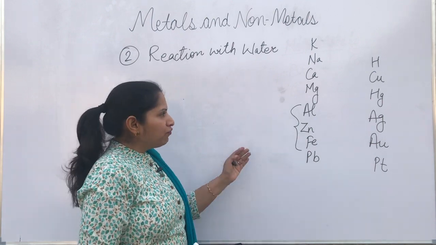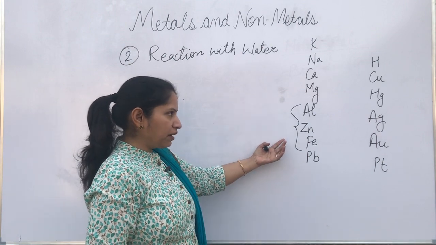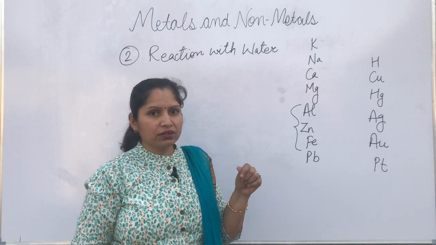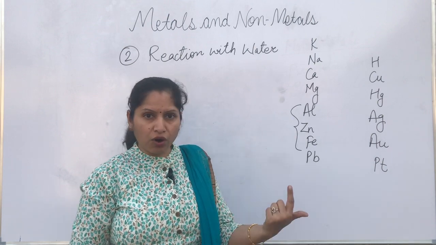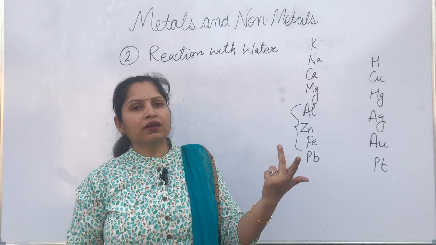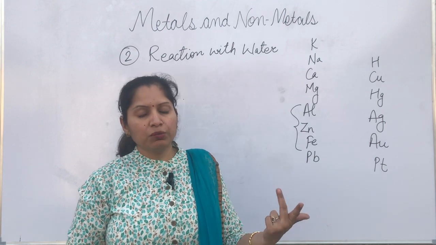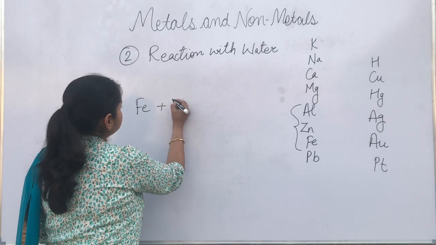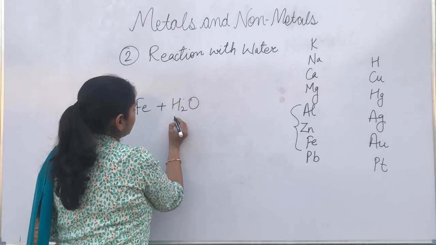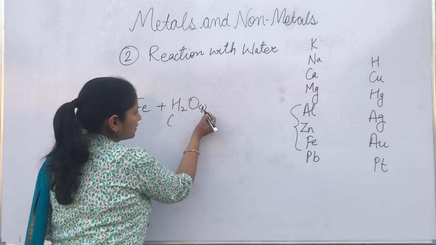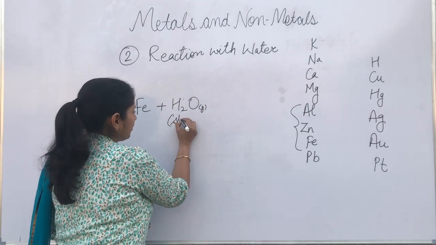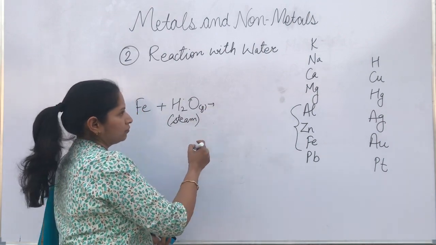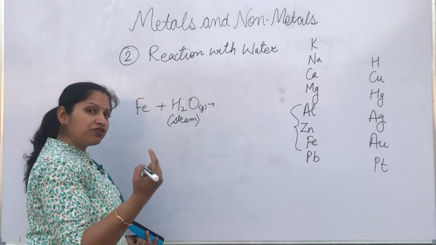But the next three metals, aluminium, zinc and iron, are not going to react with cold water or hot water. They will react with steam. So if we make iron react with steam, here you need to write either g, showing the gaseous form, or you can write steam. Then their hydroxide will not be formed. In the case of sodium, potassium, calcium and magnesium, hydroxides were formed.